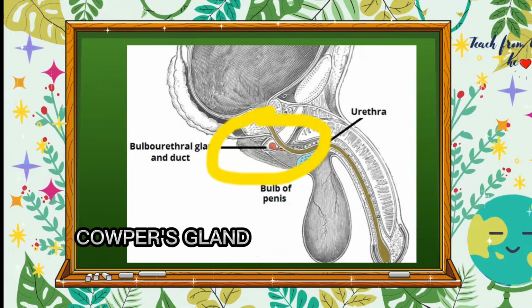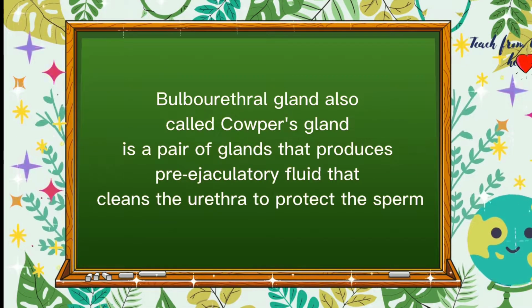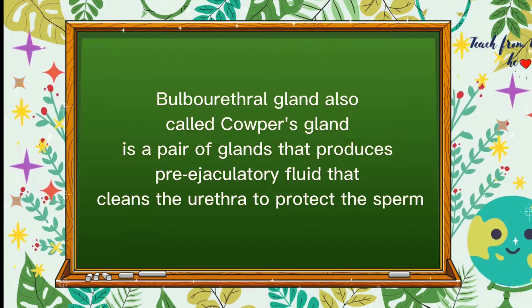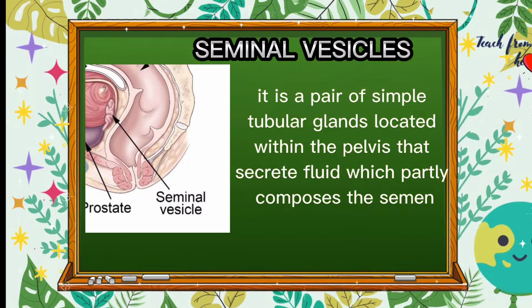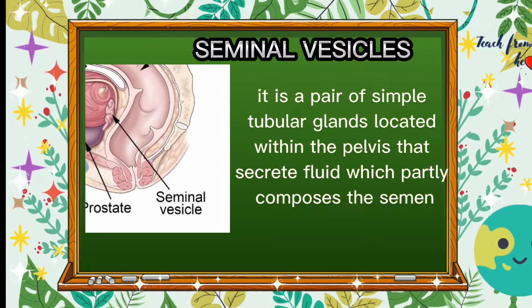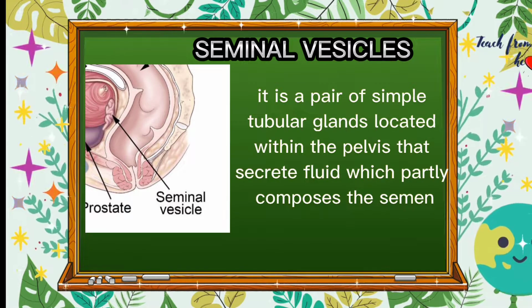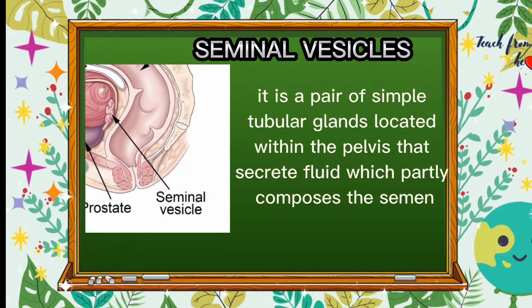Bulbourethral gland is a tube-shaped gland, also called Cowper's gland, that produces pre-ejaculatory fluid that cleans the urethra to protect the sperm. Seminal vesicle is a pair of simple tubular glands located within the pelvis that secrete fluid which partly composes the semen. It is also called seminal glands or vesicular glands.